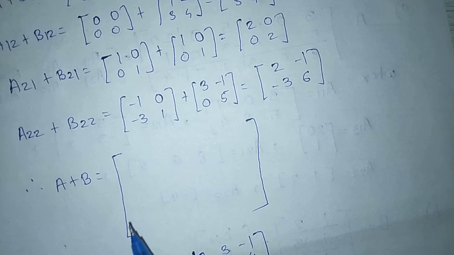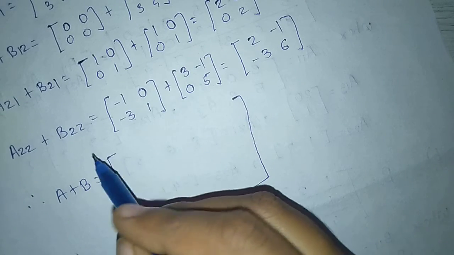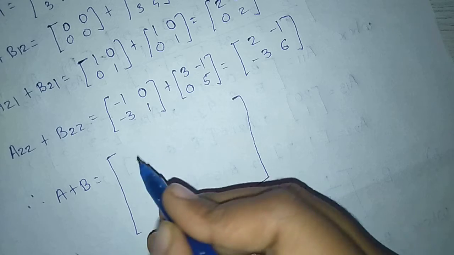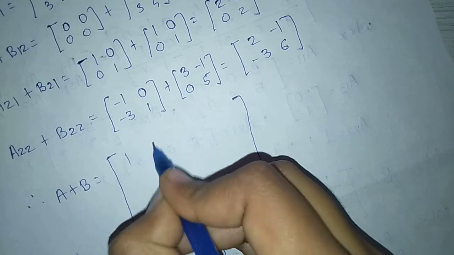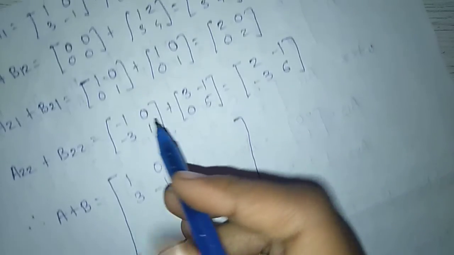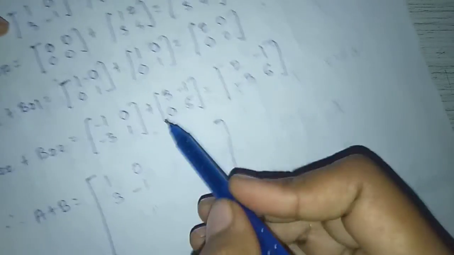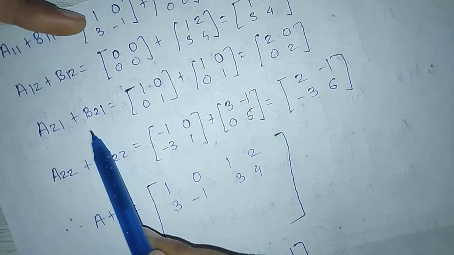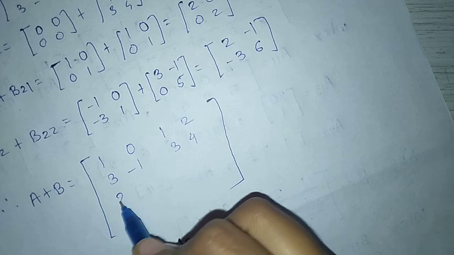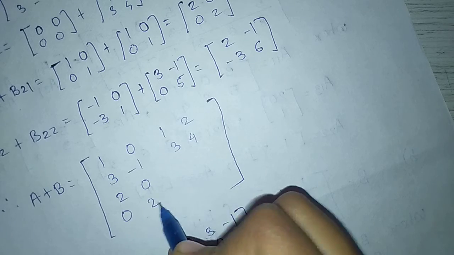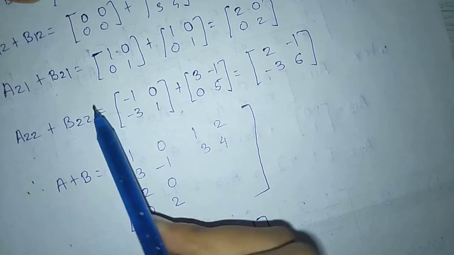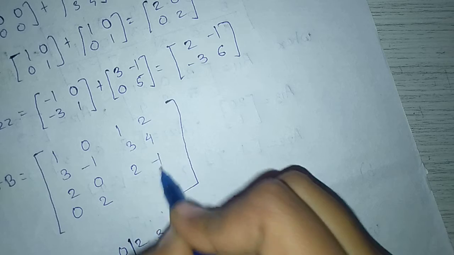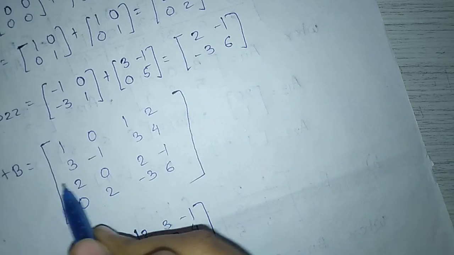Therefore, A plus B equal to, first write A11 plus B11, 1 0 3 minus 1. Next A12 plus B12, 1 2 3 4. Next A21 plus B21, 2 0 0 2. Next A22 plus B22 is 2 minus 1 minus 3 6.